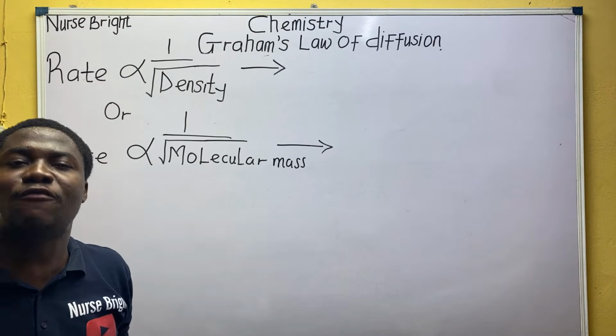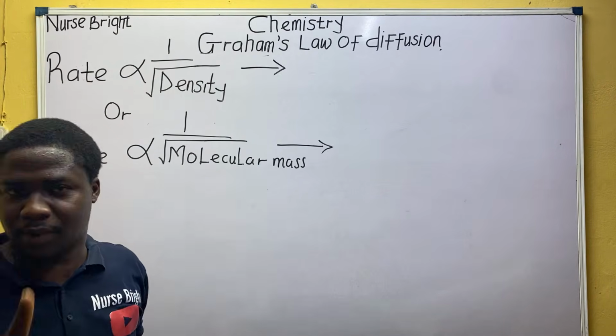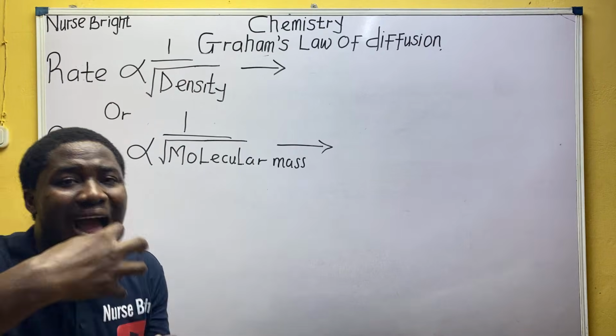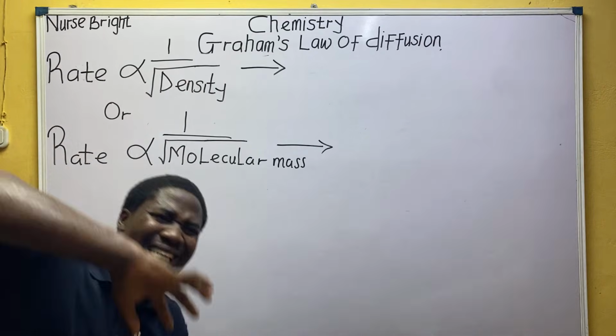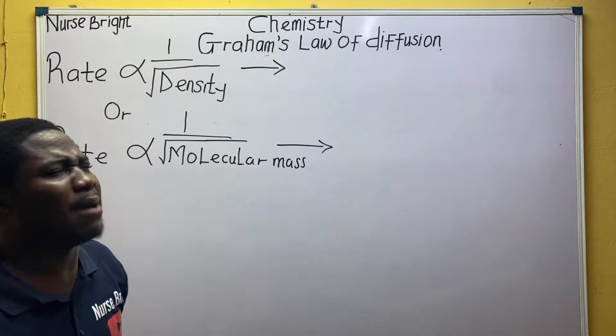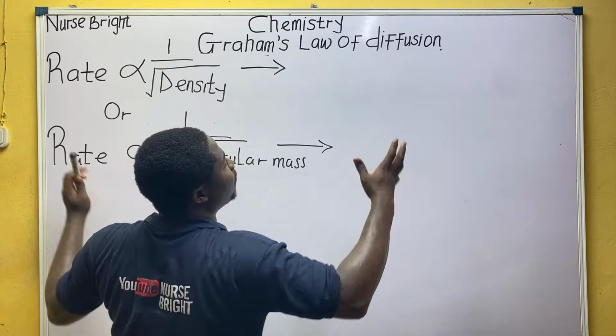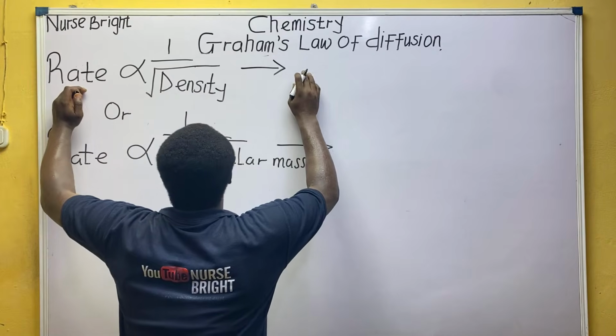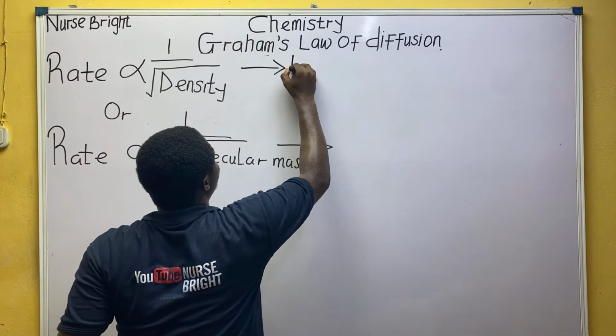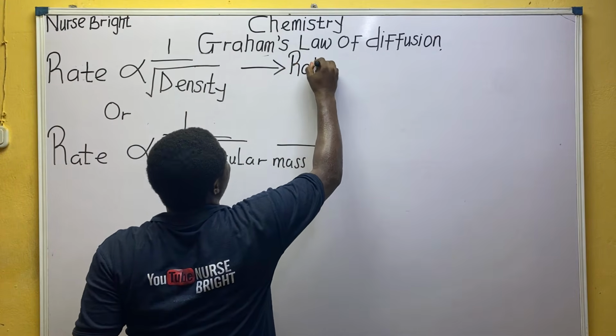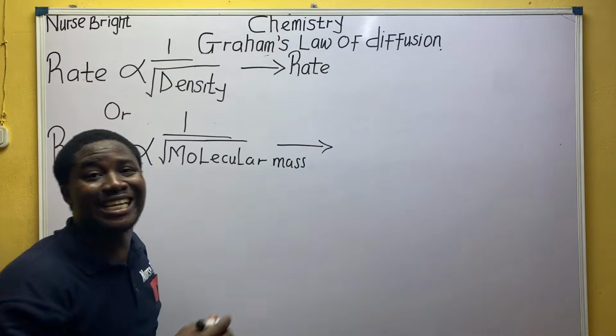Everybody, I want to form a formula based on these two expressions. In gas laws, we relate different gases. So we're going to have two sets of gases. This is rate. Everybody listen, this is serious.